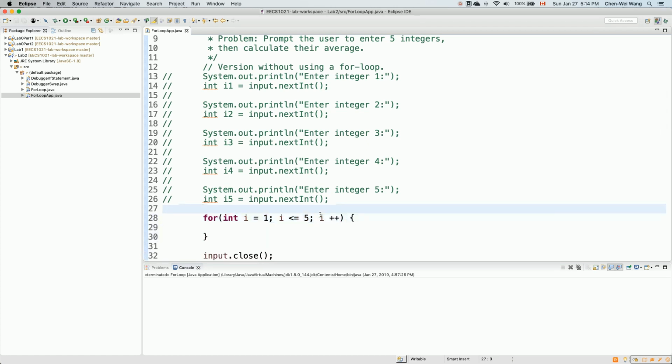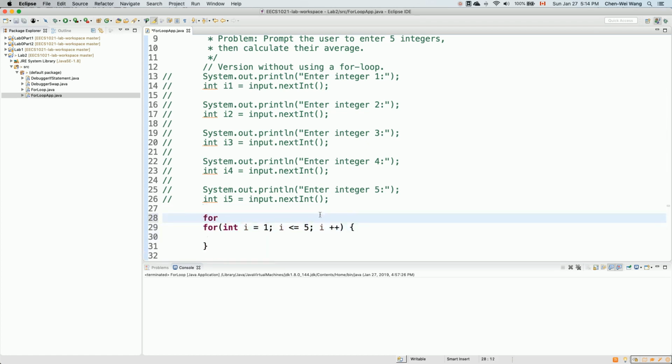By the way, equivalently, which we'll discuss in class, you can write it this way. That will also work. int i is assigned to 0, i less than or equal to 4, and then i plus plus. This will also guarantee 5 iterations. Think about why.